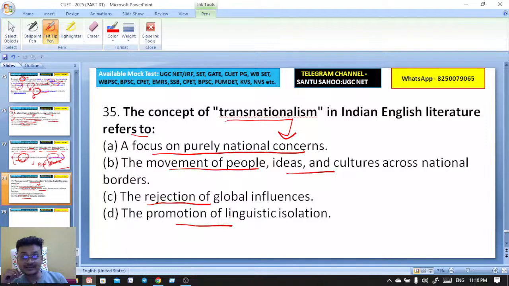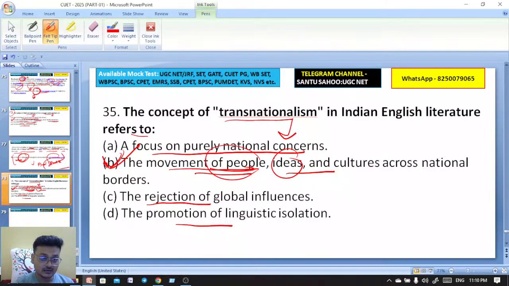Exactly, transnationalism actually refers to the movement of people, ideas, culture across national borders. So here B is the right answer.